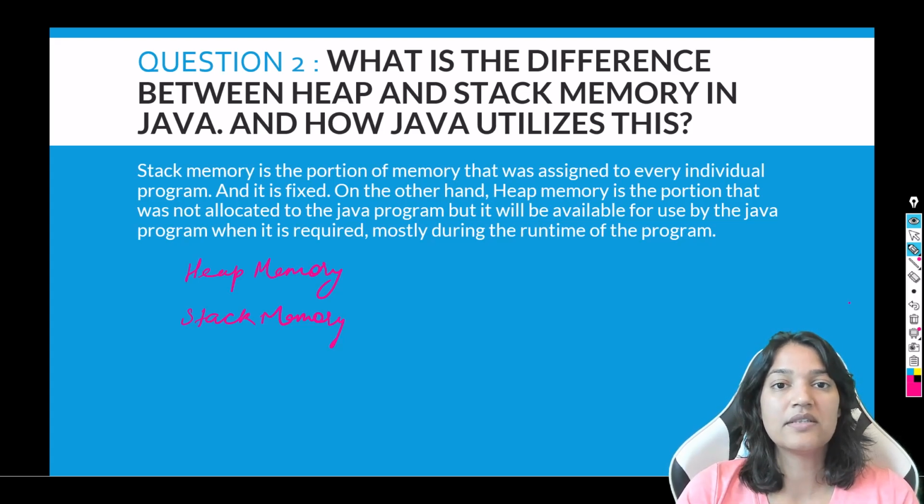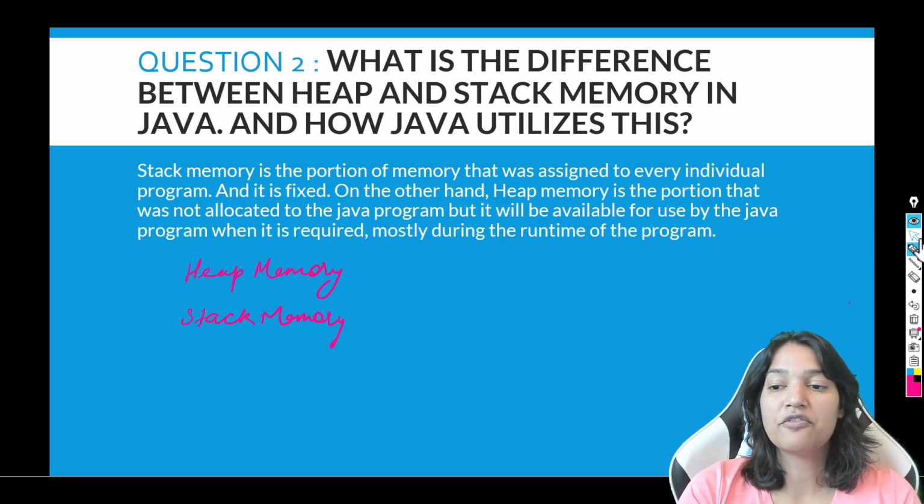So we have two different types of memory: stack memory is given to every program and is kind of fixed, whereas heap memory is provided during the runtime of the program.